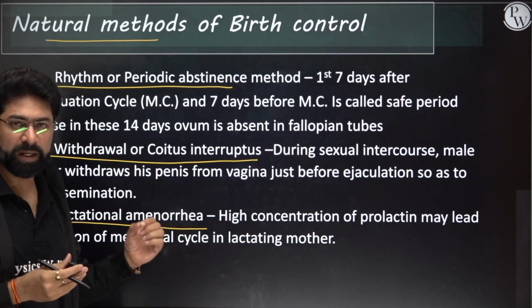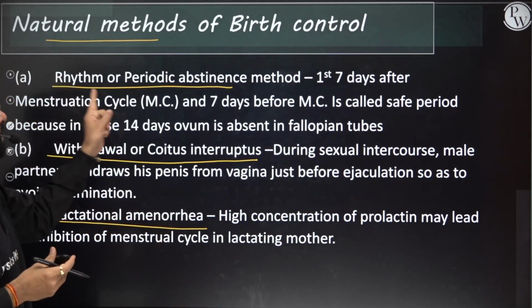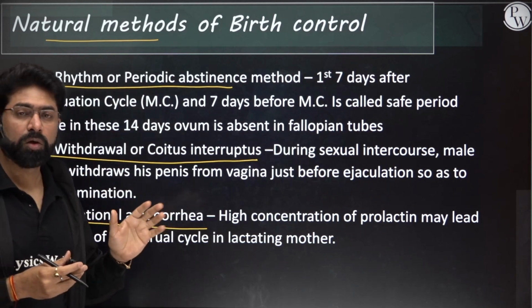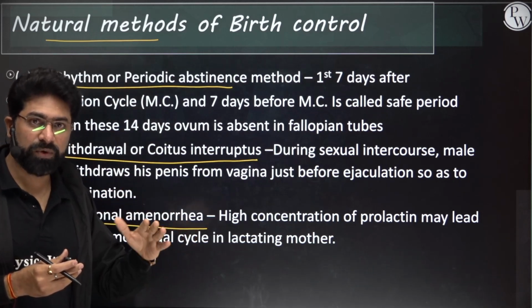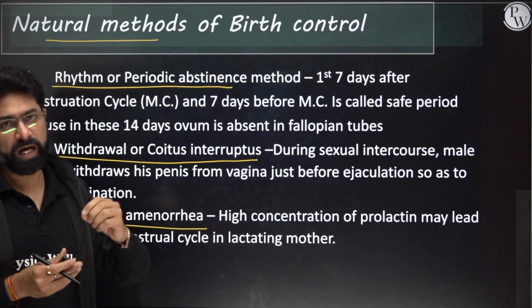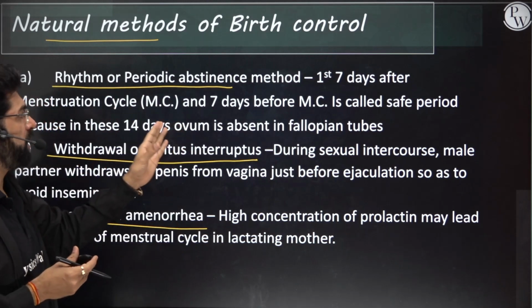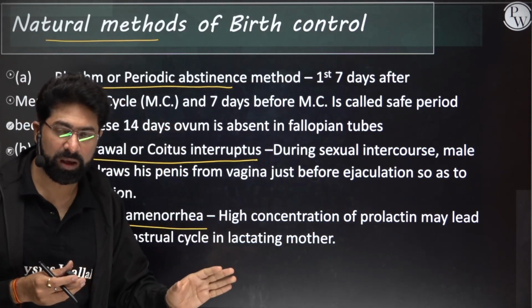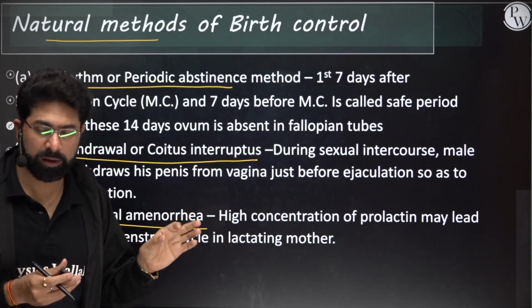That's why they are not recommended well. In rhythm or periodic abstinence, they say coitus should be avoided 3 days before ovulation and 3 days after ovulation. That means from the 10th day till the 17th day, coitus should be avoided.